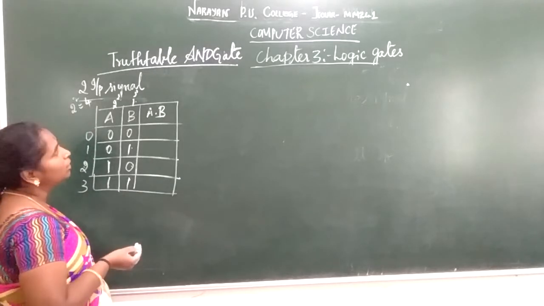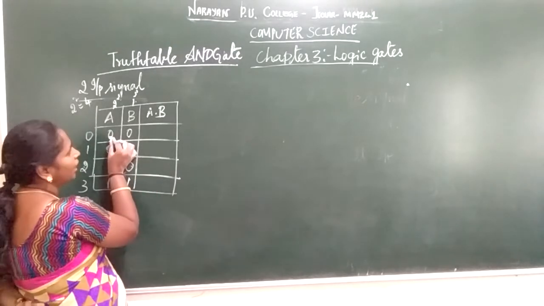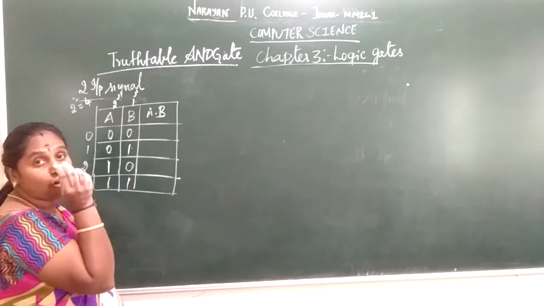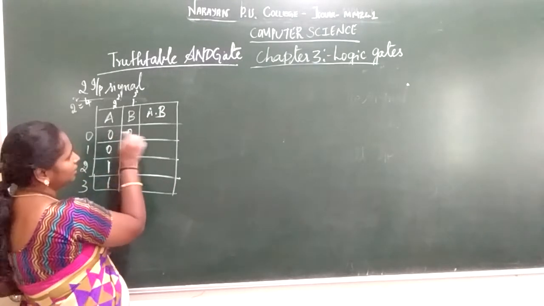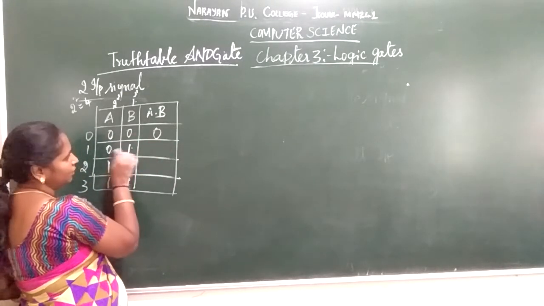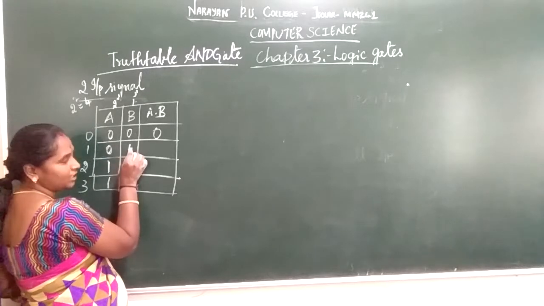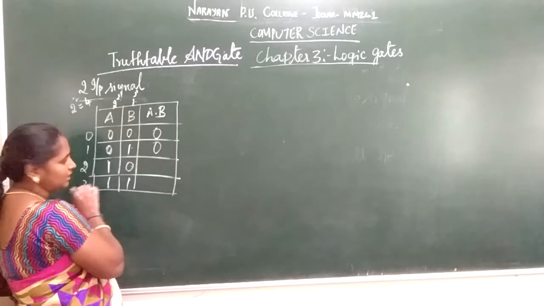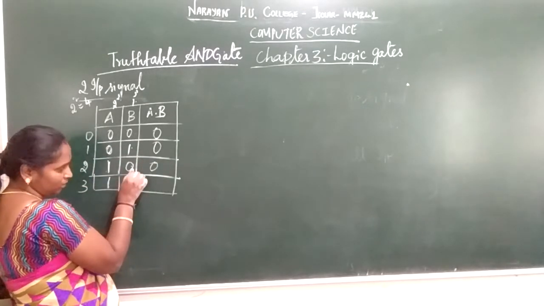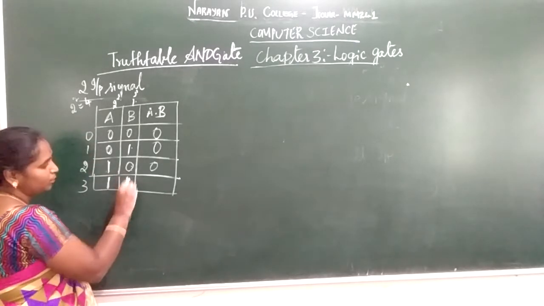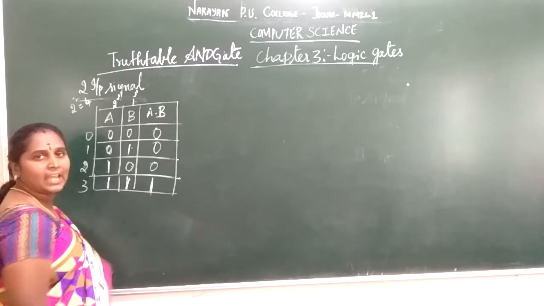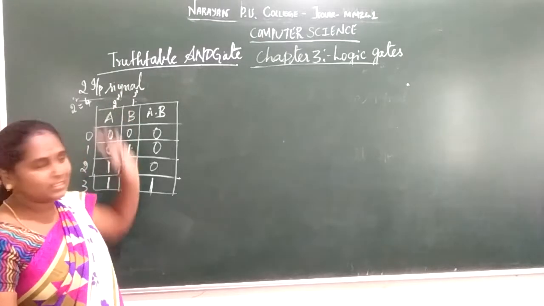So we are going to do a logical AND operation, which is nothing but if all the inputs are high, the output is going to be high. Here 0 into 0 is 0. If one input signal is low and the other input signal is high, then also it is 0. So 0, 1 into 0 is 0. If both the input signals are high, the output is high. So this is for a 2 input signal.